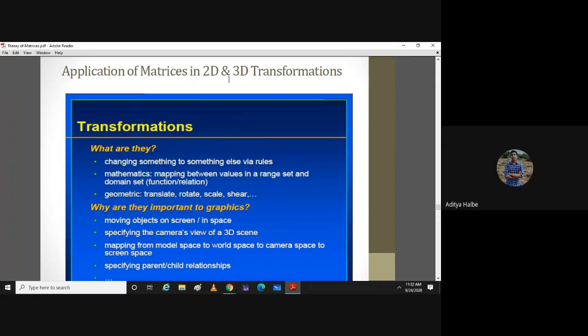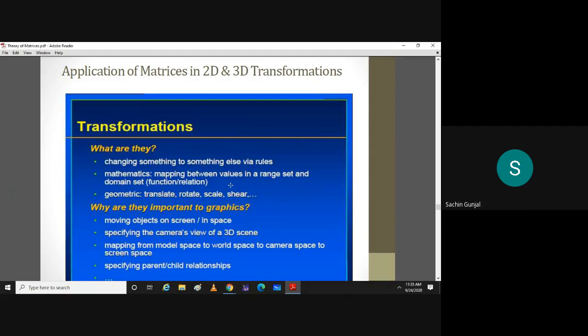So what are transformations? Transformations are changing something to something via certain rules. So far as mathematics is concerned, that change uses some function, some relation, or some particular mathematical rule. Geometrically it will be either translation or rotation of that object, or scaling, shearing, or stretching of that object.